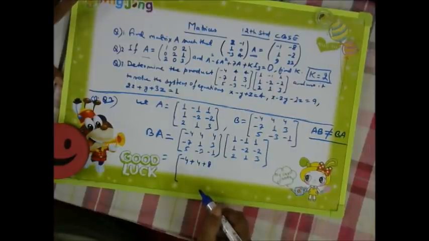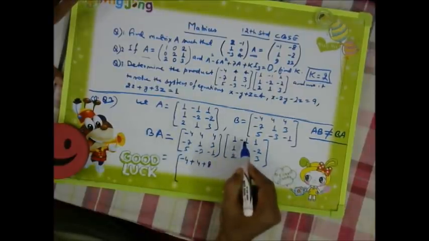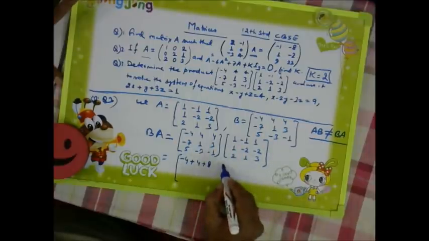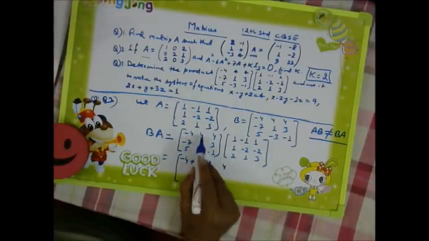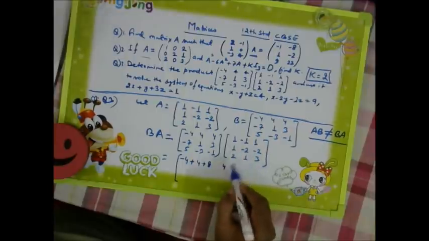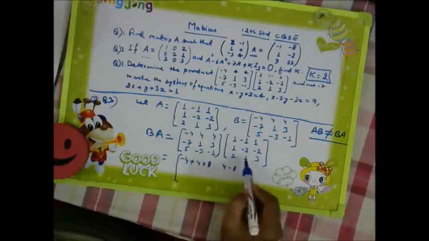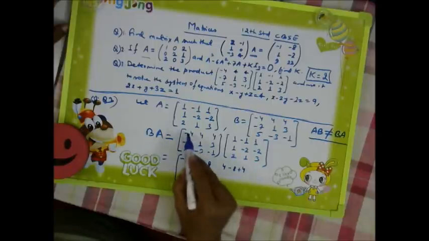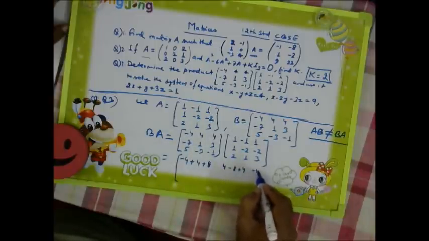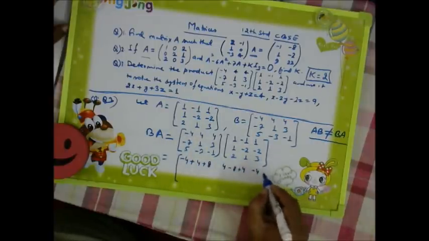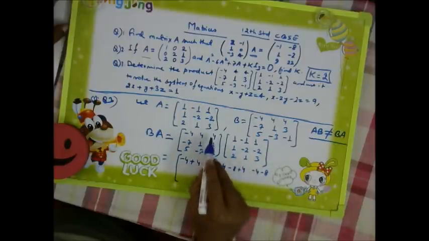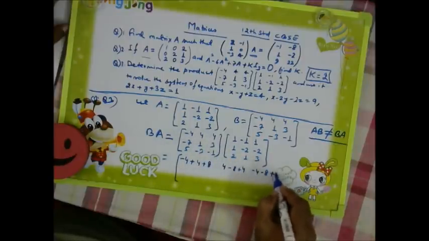Then minus 4 into minus 1 is 4, plus 4 into minus 2, so it is minus 8, plus 4 into 1, so it will be 4. Then again minus 4 into 1 as minus 4, and plus 4 into minus 2 as minus 8, and 4 into 3 as 12.